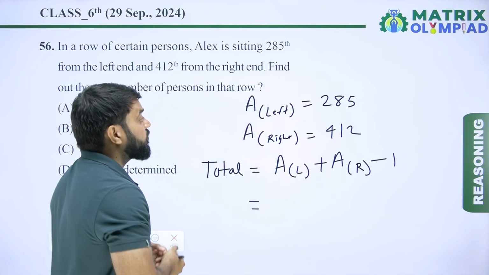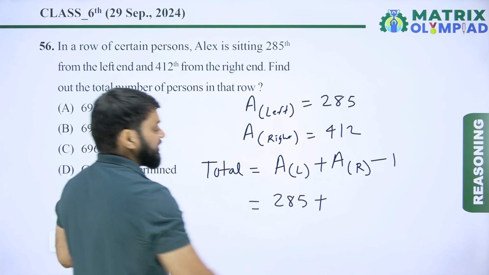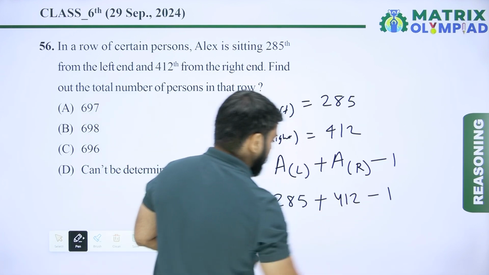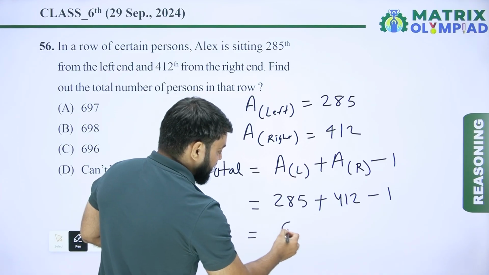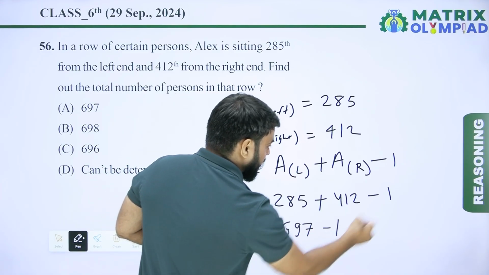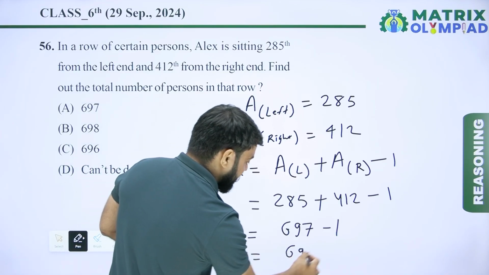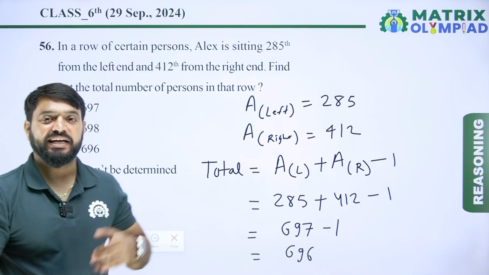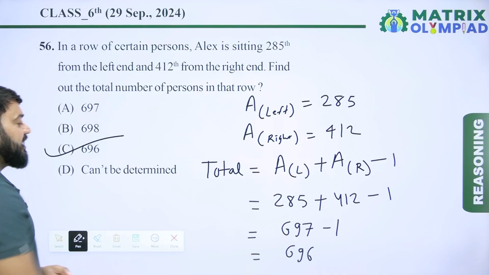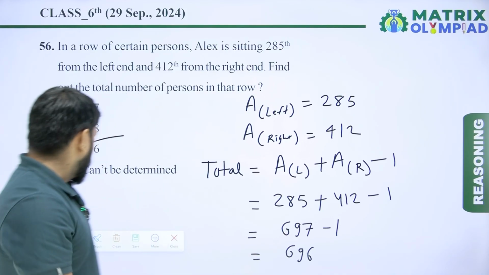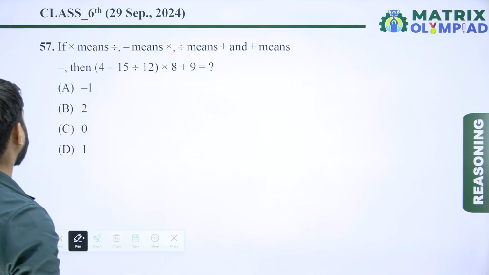Left position of Alex is 285 and right position of Alex is 412, minus 1. 285 plus 412 means 697, minus 1. 697 minus 1 means 696. So total number of persons in that row is 696. So it means option C is the correct answer of this question. So now move on to the next question. Now next question is question number 57.